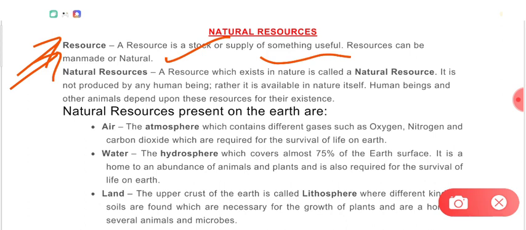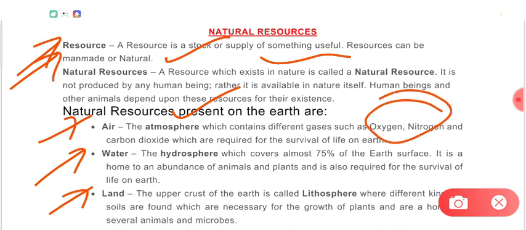Clothes, cars, bikes, mobile phones, all these things are called man-made resources, while the resources which are present in nature, which have not been produced by human beings, are called natural resources. For example, air, water and land, these three things are the natural resources as they exist by nature. Air is called atmosphere. It is a mixture of different gases like oxygen and nitrogen.